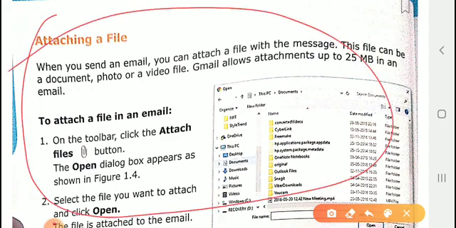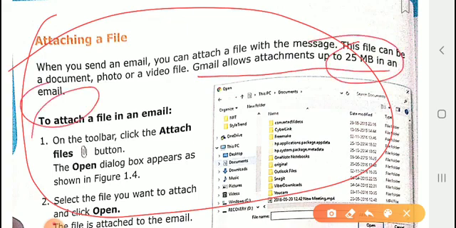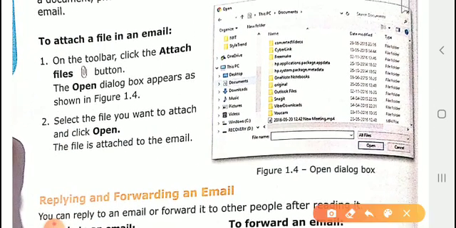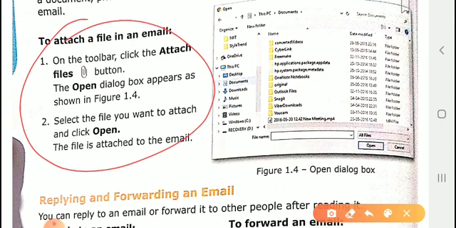Okay, if you want to attach a file to an email, then you have to follow the following steps. Gmail allows attachment of 25 MB in an email. Nowadays it is more than 25 MB. So you can see like that. These steps you have to follow.